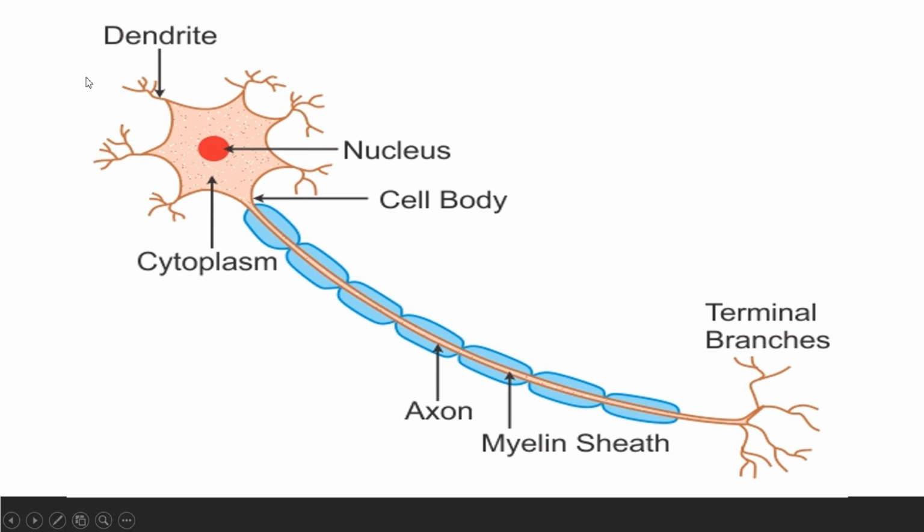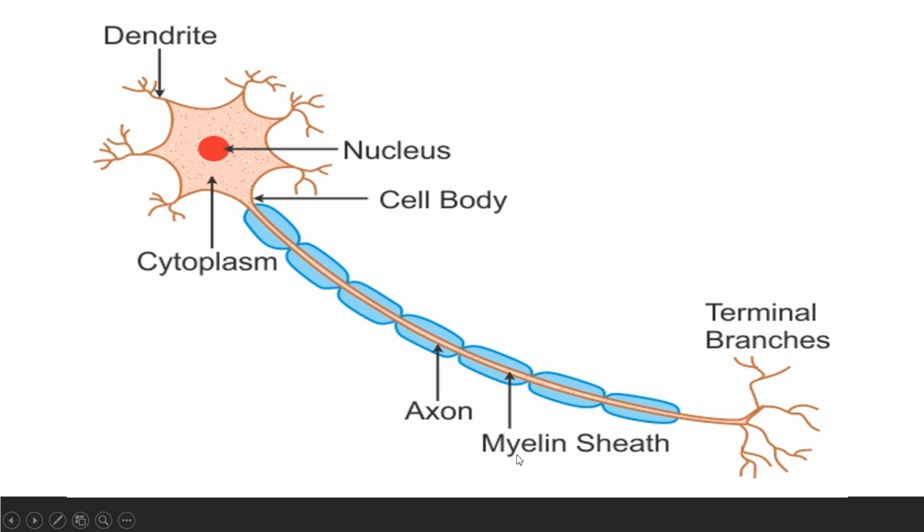Okay, so we have a long tube-like structure, you can say. It's called the axon. That axon carries the message. Actually, the longer the axon we have, the larger the size of the neuron is, and up to that distance we can transmit a message with a single neuron. So it's the axon. It has that blue color sheath over it, called the myelin sheath, and that sheath is insulated, meaning it does not allow electricity to pass through.